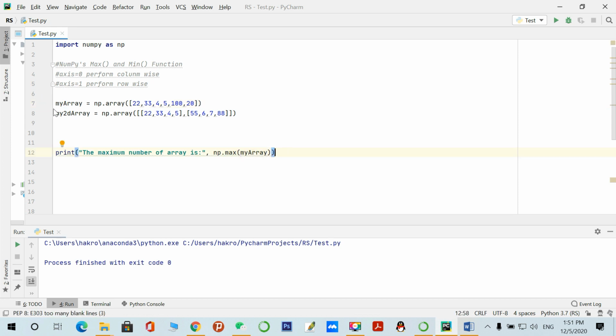So this is a one-dimensional array, and the maximum number you can see here, 100, is the maximum number of this array. So the answer should be 100. Let's print.